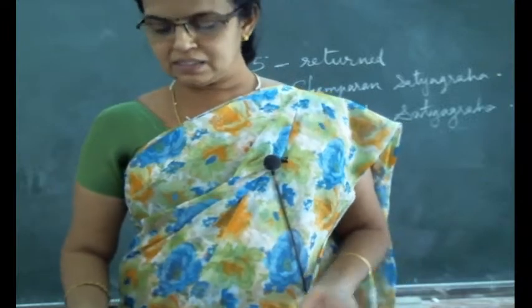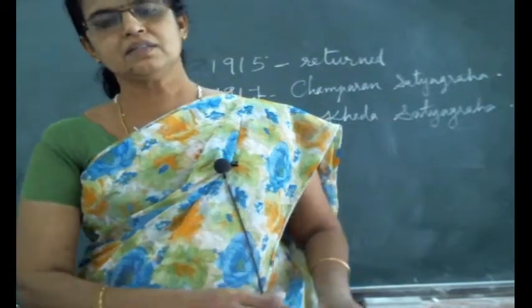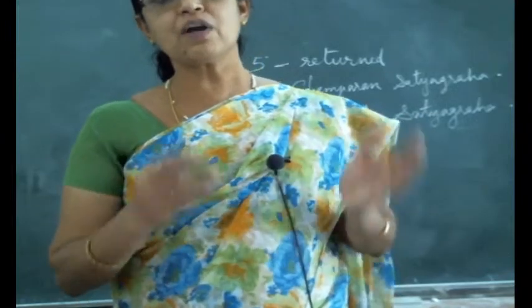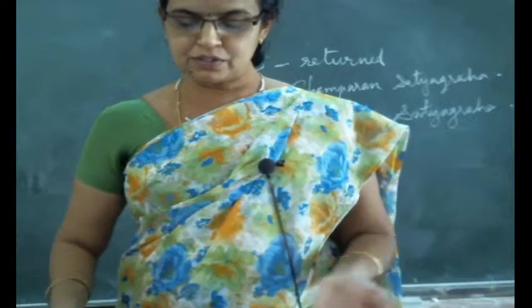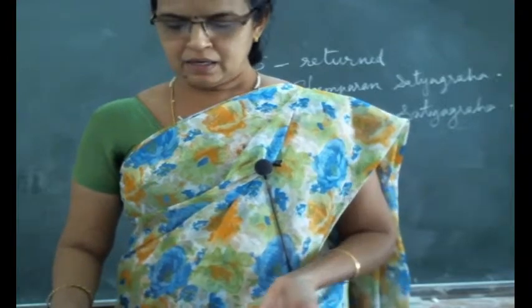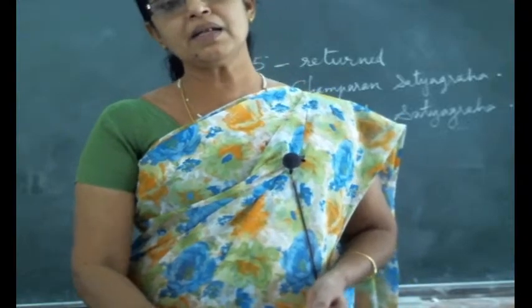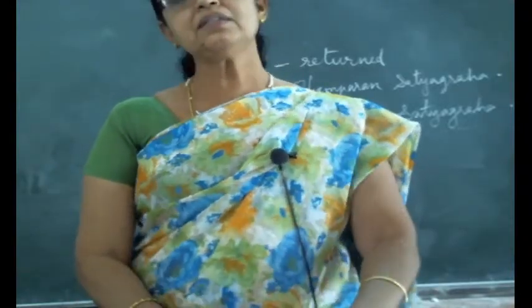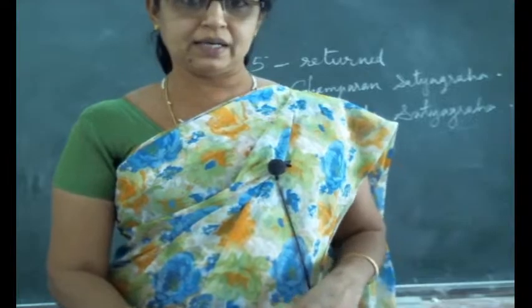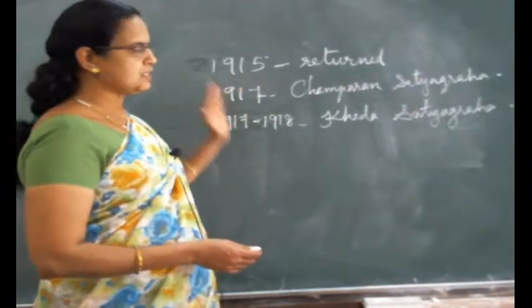Is there any dissimilarity? In the second one, it was considered as the benefit of poor farmers, and in the first one it was for the whole family of farmers. This is another dissimilarity. Can you find any other difference? In the second one we got a new leader, Vallabhbhai Patel, and in the first one Vallabhbhai Patel's role was not there. Okay. Now we are moving to the next incidents.